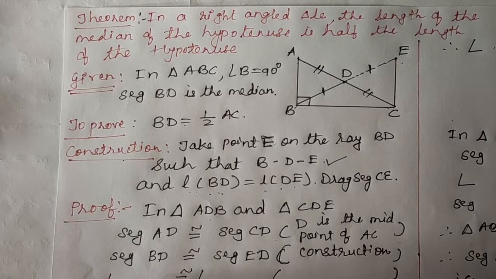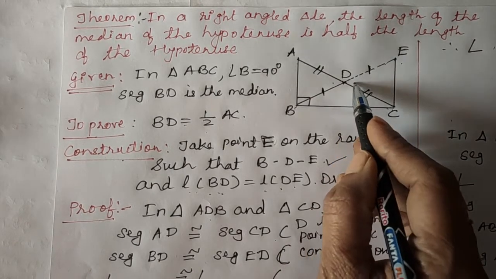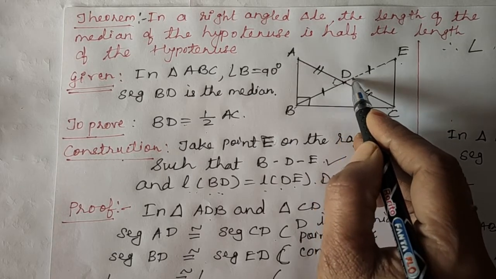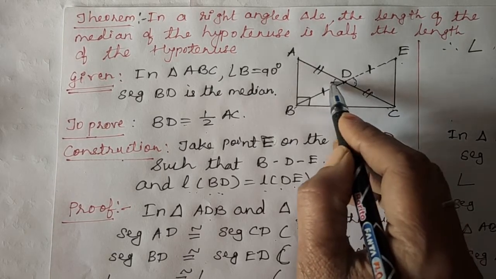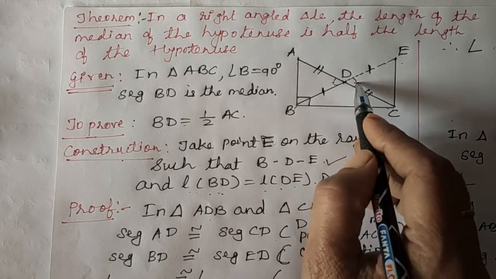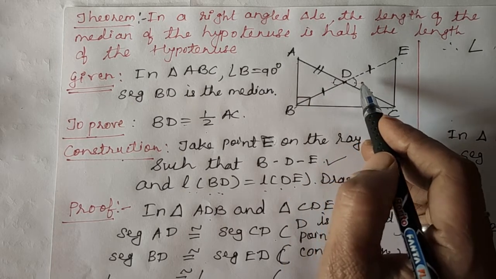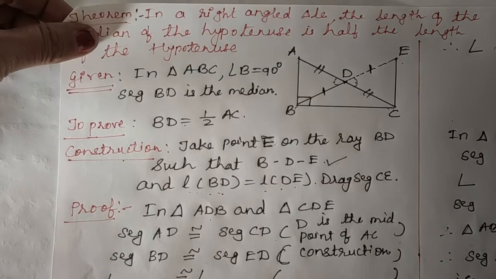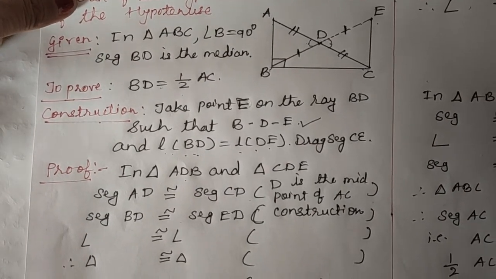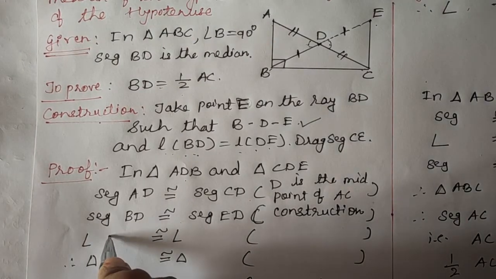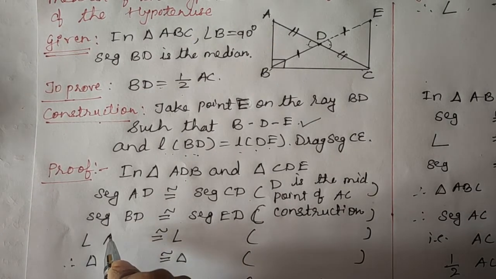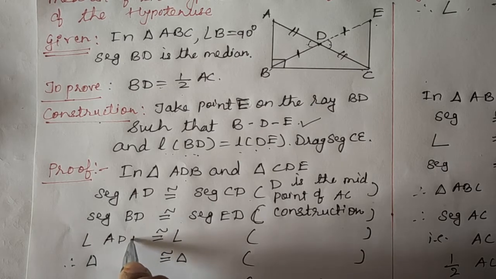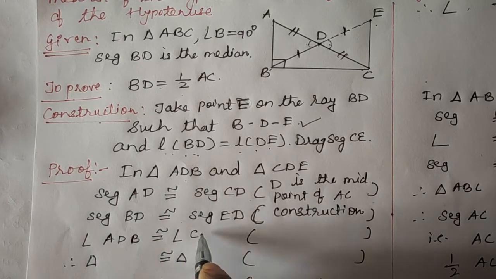Now you can see children these two angles. These two angles are which type of angles? Yes, they are vertically opposite angles, and you know vertically opposite angles are always equal. So let's write that angle. So we will write now angle ADB is congruent to angle CDE.